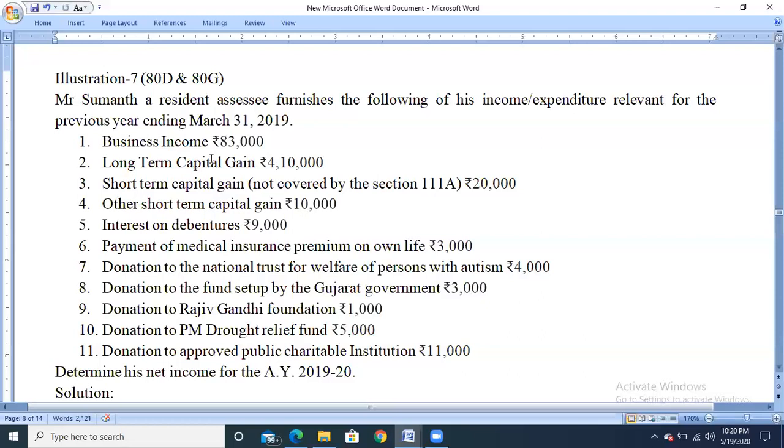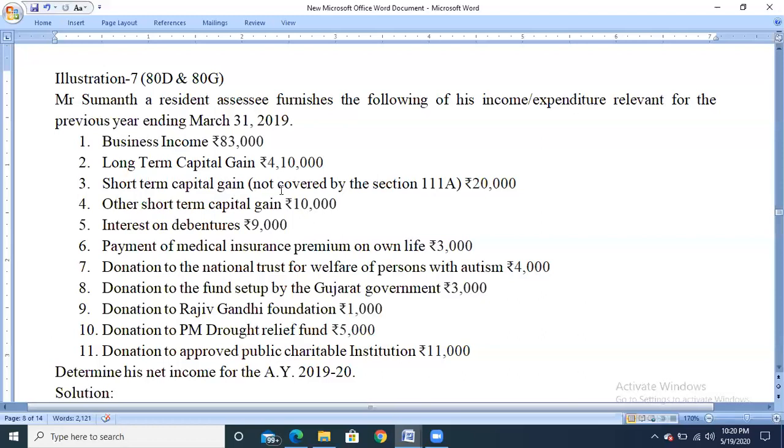So here they have given the different rates of income. One, it is called as business income 83,000. Next, long-term capital gain 4,10,000. It should not be taken for the gross total income. After the deductions, we need to add it back.